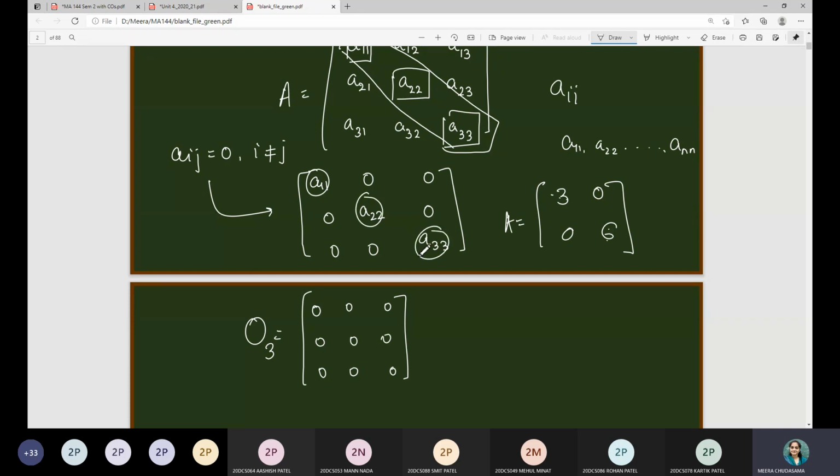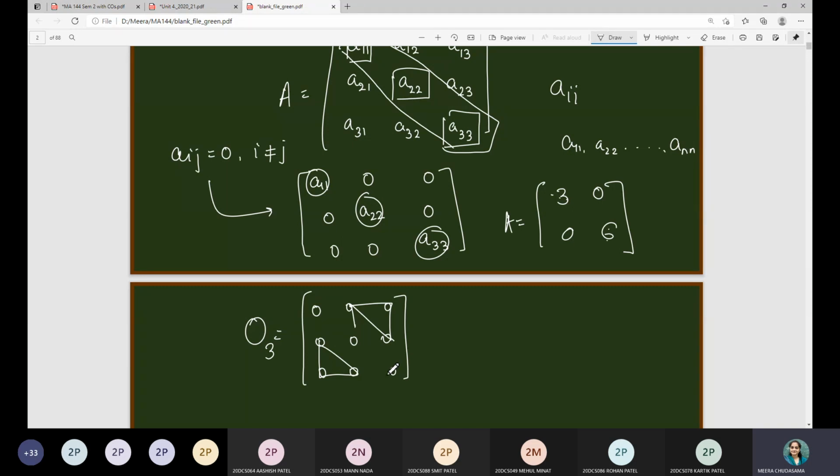In the zero matrix, all the entries are 0, therefore it satisfies the condition. A zero matrix can be of any order, but a square zero matrix will always be a diagonal matrix.